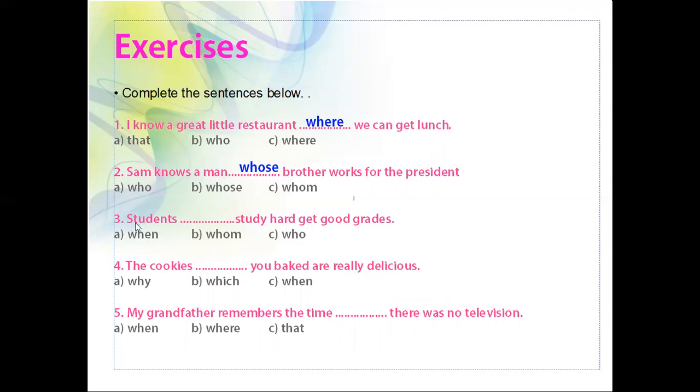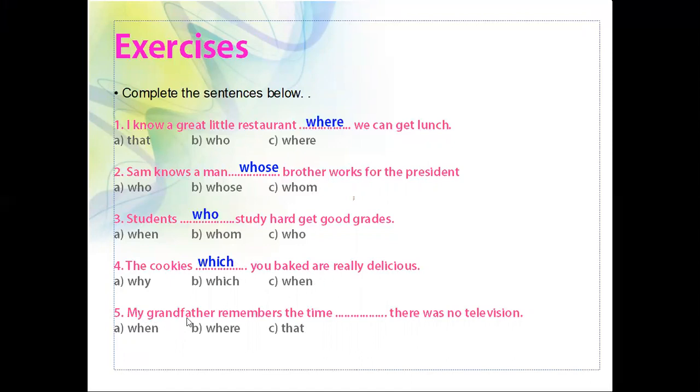Next, third one: students dash study hard get good grades. Students who study hard get good grades. So, the cookies dash you bake are really delicious. The cookies which you bake are really delicious.